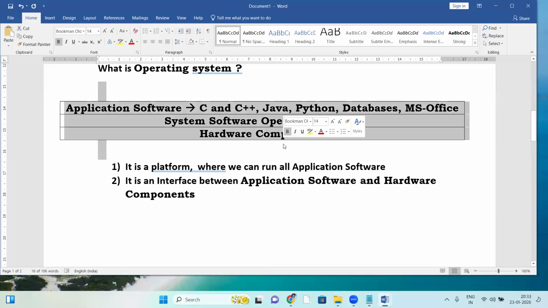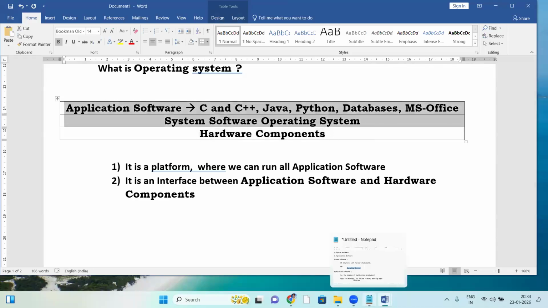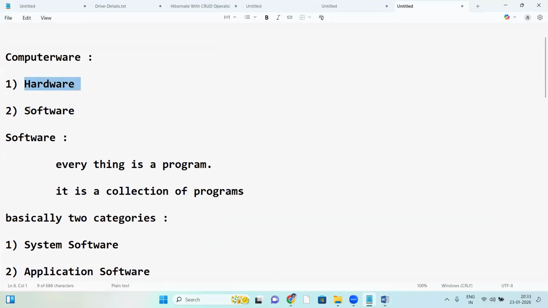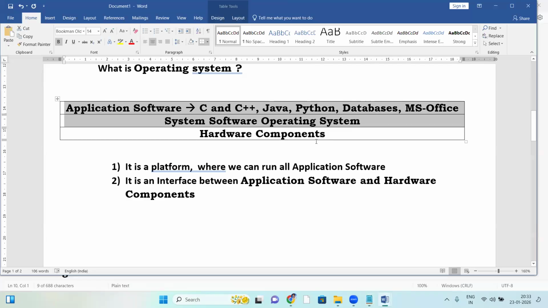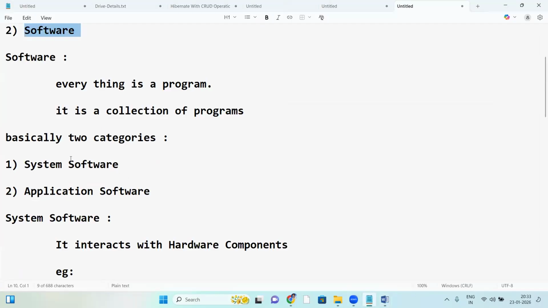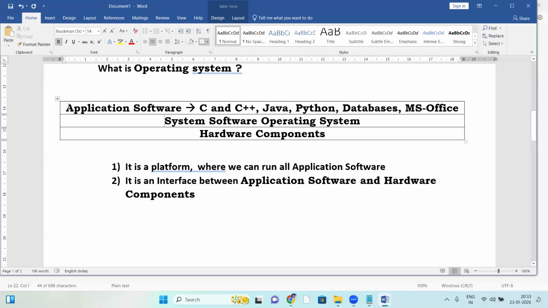See, this whole thing is a computer. In a computer, there is hardware and software. Hardware and software. And in software, there is system software and application software, right?